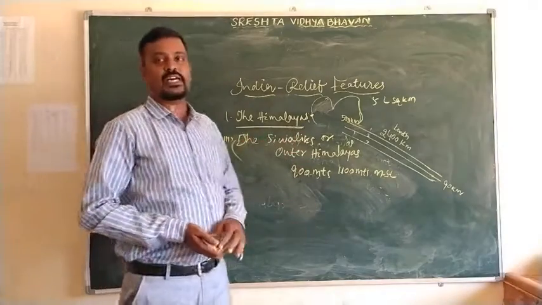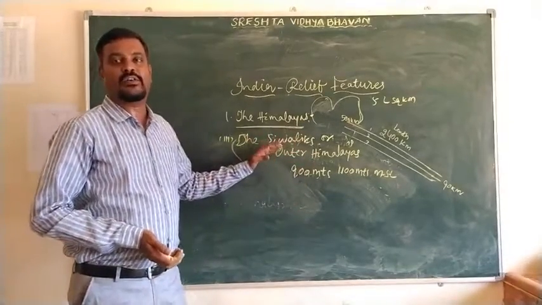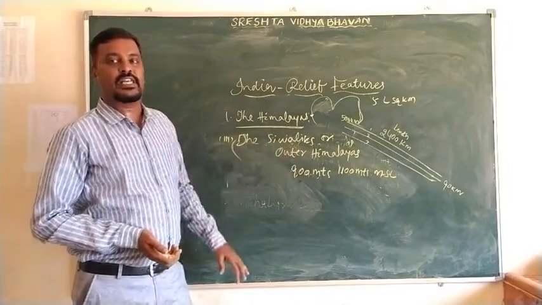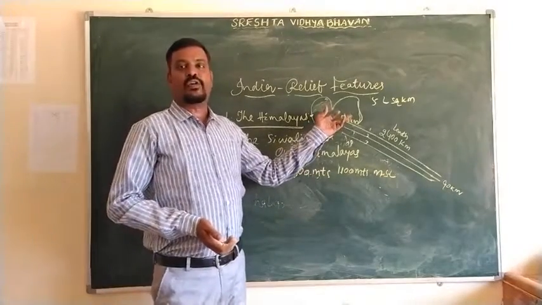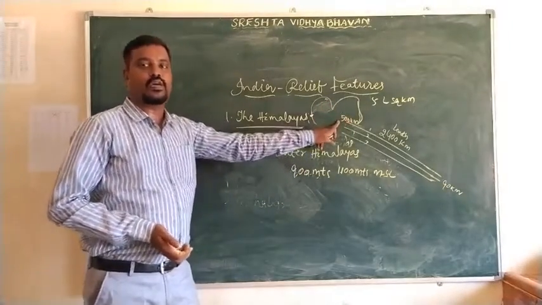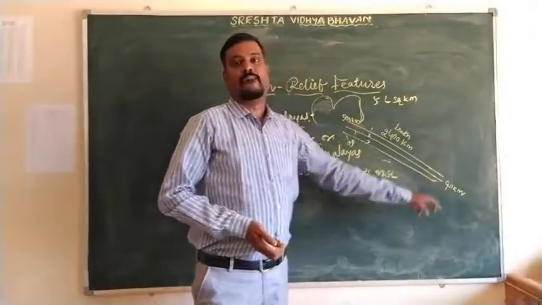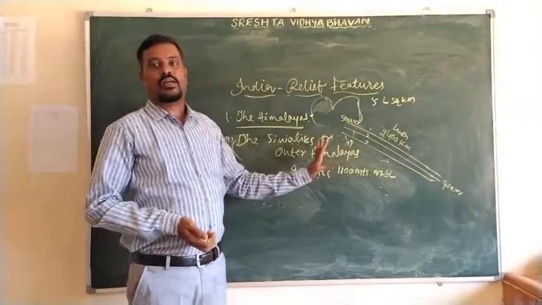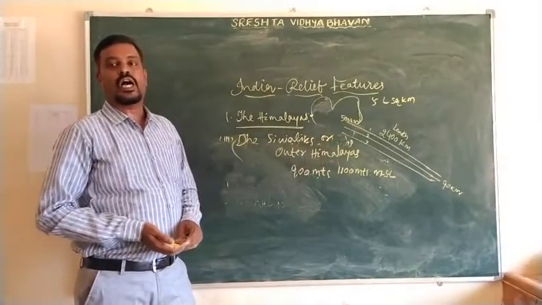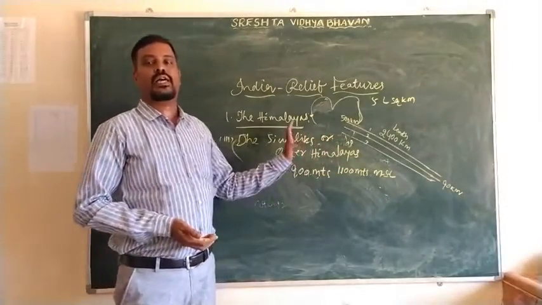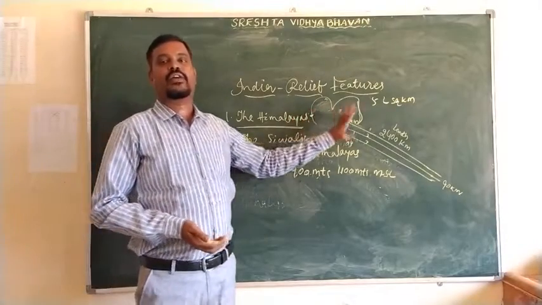Here some important hills are there, and those hills have different names in different regions. In the Jammu region, they are the Jammu Hills; Mishmi Hills in Arunachal Pradesh; and Kachar Hills in the Assam region. So these are the hills in the different areas.